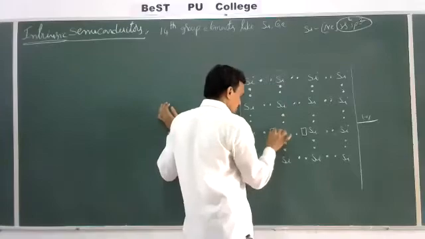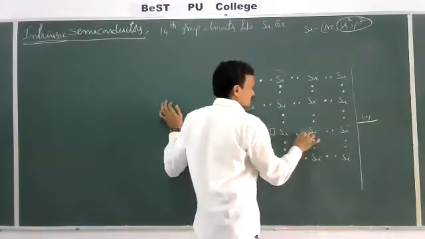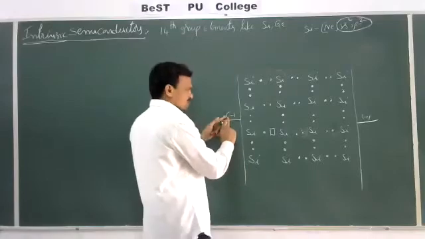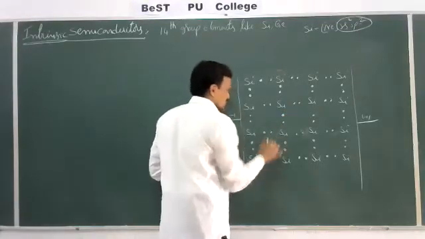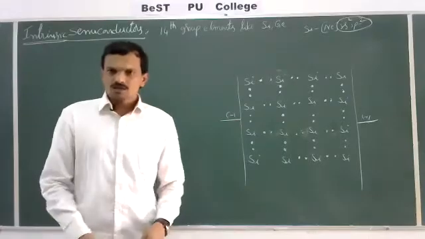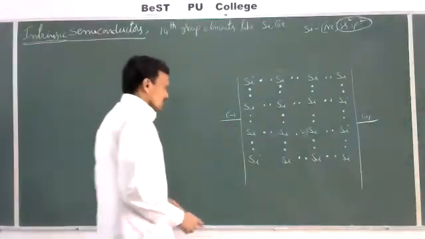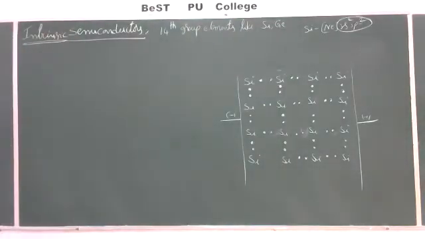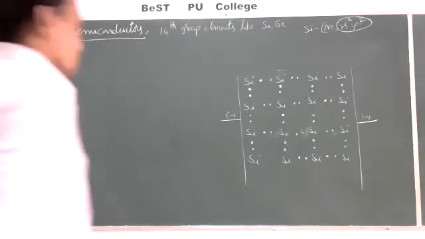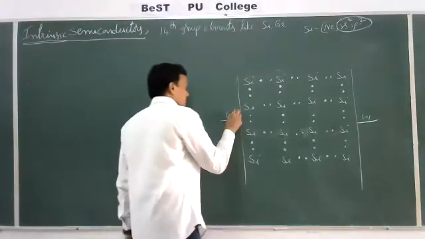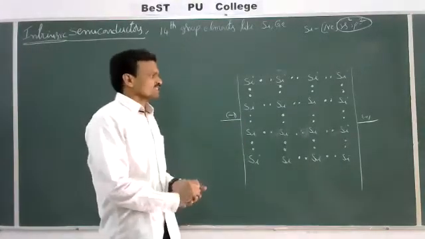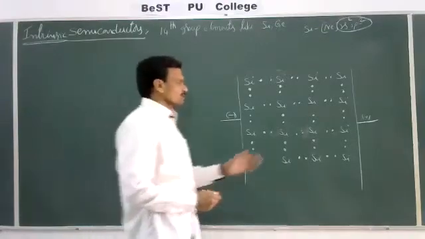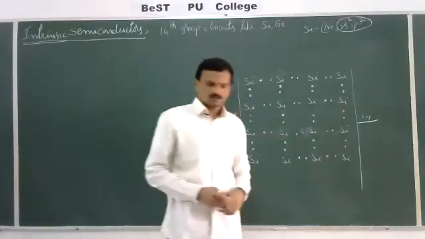From here a vacant orbital is produced, and that electron is promoted to here, and then from the negative terminal an electron enters here. So on applying an electric field, some of the bonds between silicon atoms will break and the electrons will move towards the positive terminal.